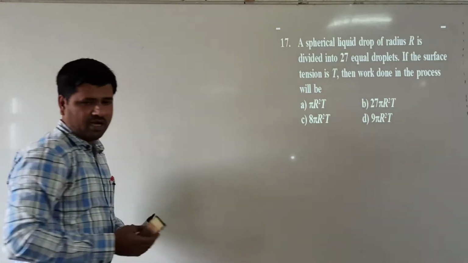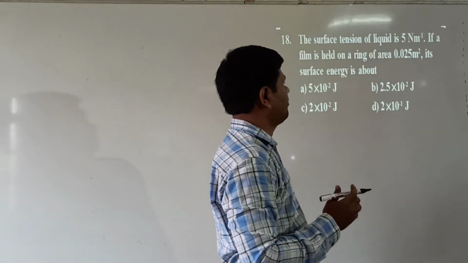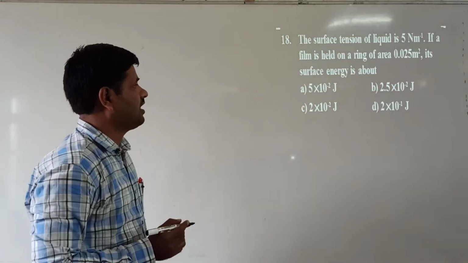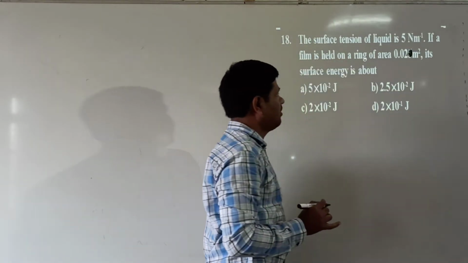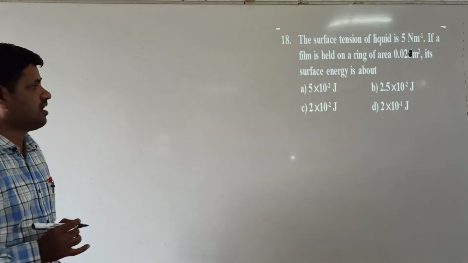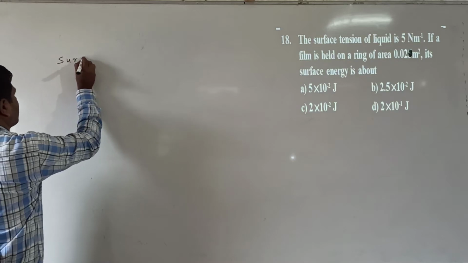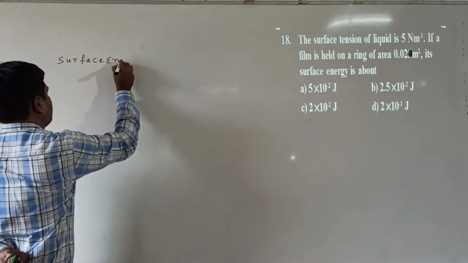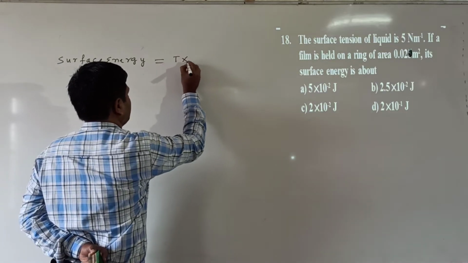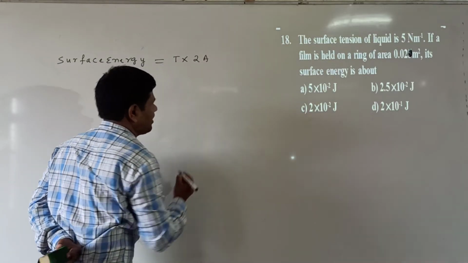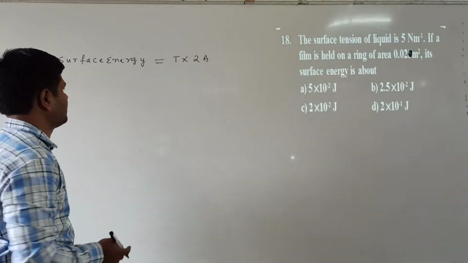Next we go to question number 18. The surface tension of a liquid is 5 Newton per meter. If the film is held on a ring, the area is 0.02 meter square. Its surface energy is about. Here the surface energy formula: surface energy is equal to tension into area. Area, I am taking 2A. Why taking 2A? The film is having two surfaces.